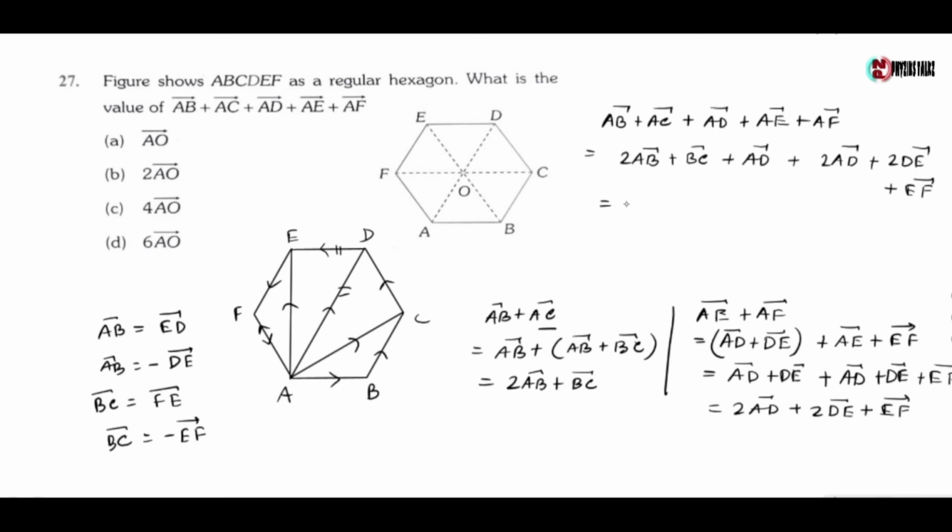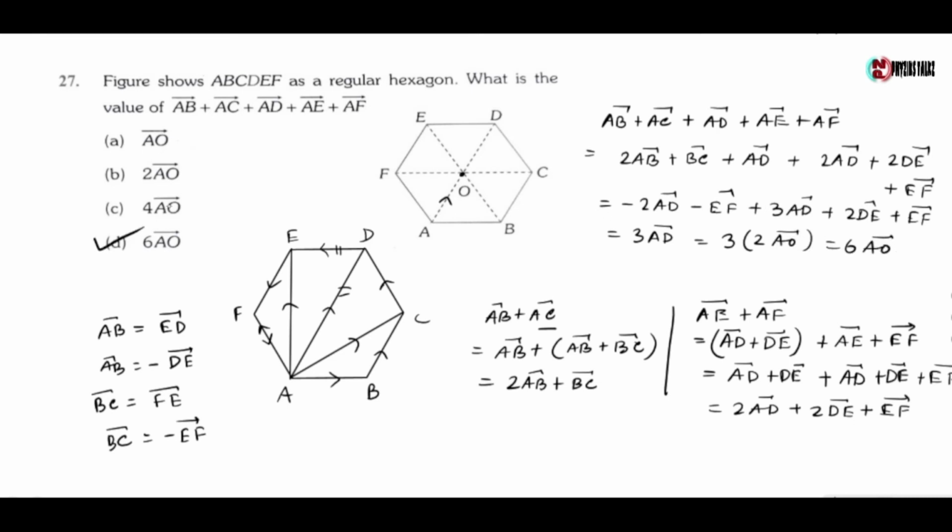Now AB equals minus of DE vector and BC equals minus of EF vector, giving 3AD vector. Now AD vector equals 2 times OA vector, or AO vector. So 3 into 2 of AO vector gives 6 AO vector. So the correct option is option D.